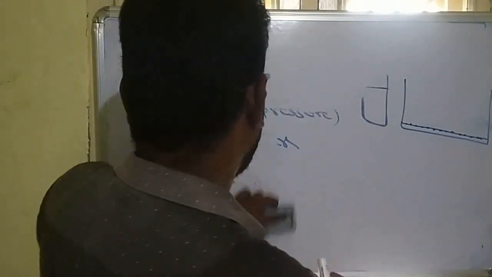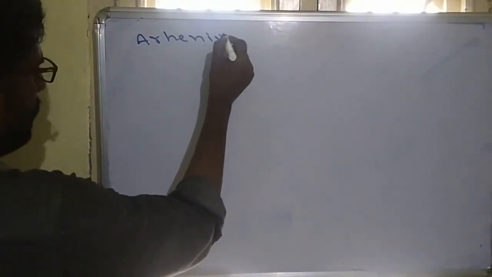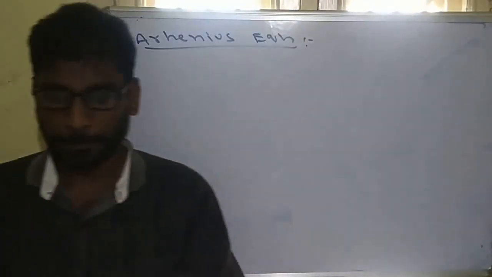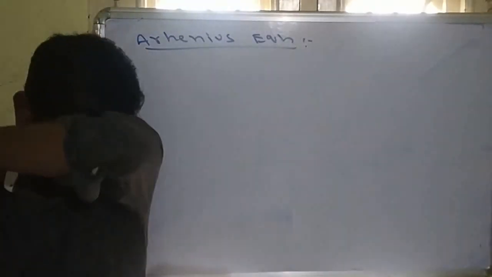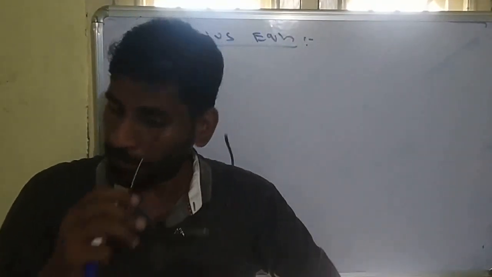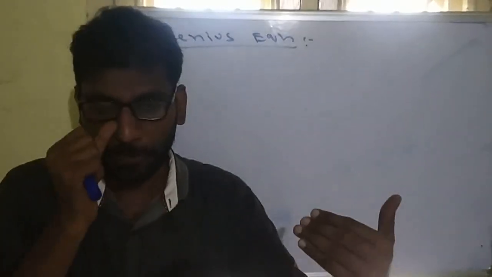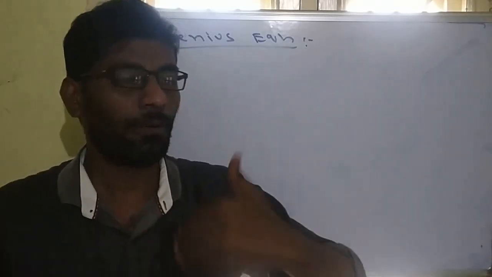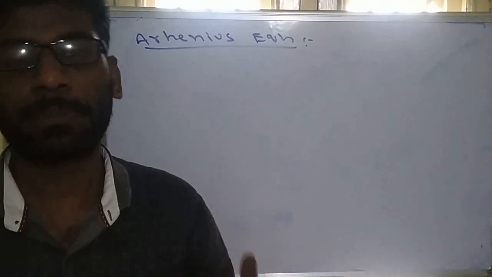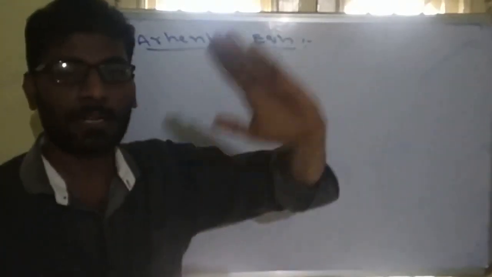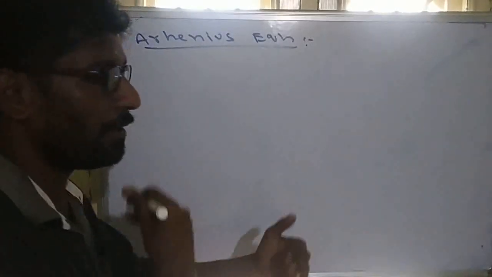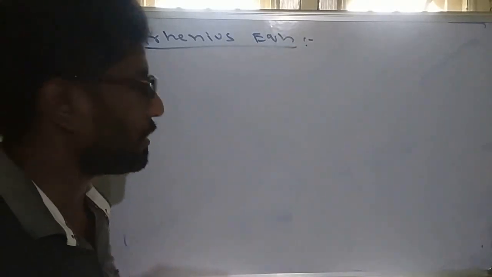The temperature factor is given by Arrhenius. This mathematical equation is called the Arrhenius equation. What Arrhenius says is that in any chemical reaction, if temperature is increased by 10 Kelvin, the rate constant will increase 2 to 3 times. Not exactly 2, but from 2 to 3 times. And if temperature is increased by 10 Celsius, that means for every 10 Celsius increase of temperature, the rate constant becomes 2 to 3 times more. Normally we take 2 times, so the rate constant always doubles.